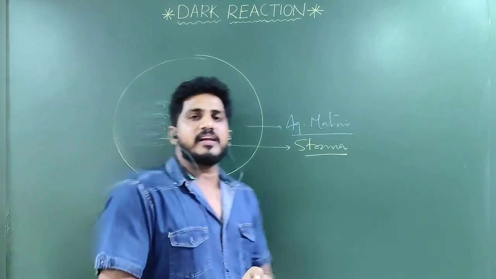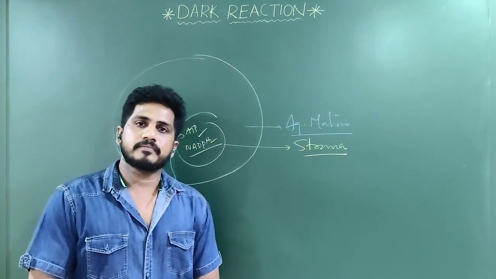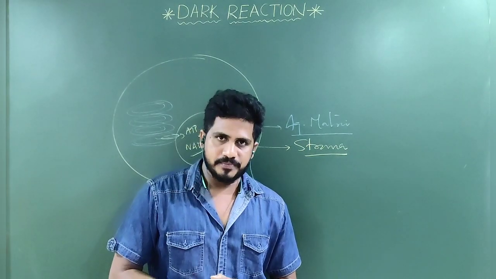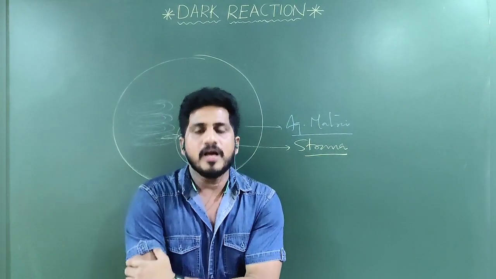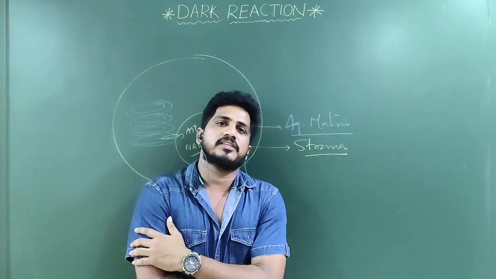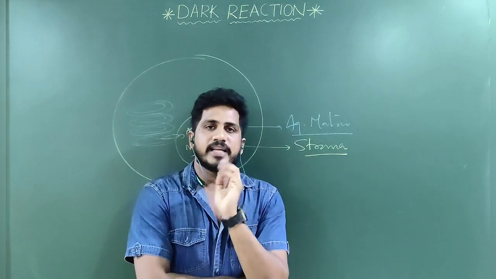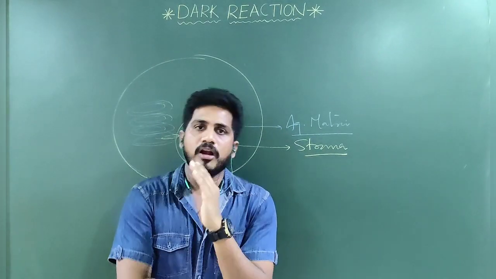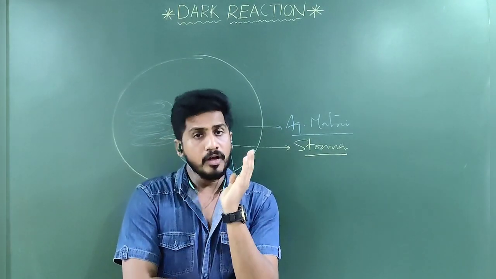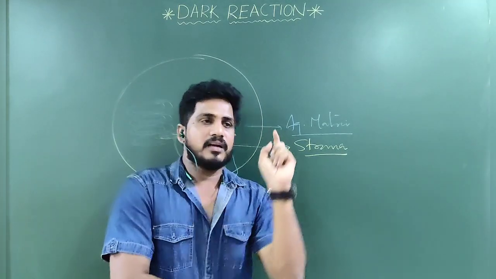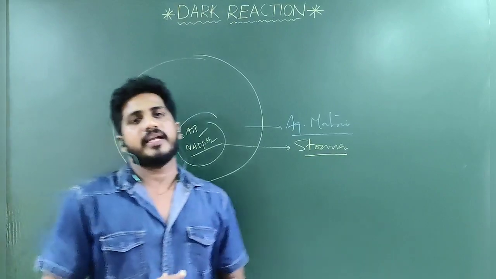The main difference between the light reaction and the dark reaction is that the light reaction completely depends upon light, whether that is 680 nm or 700 nm, no matter, it depends upon light. Without light, all those reactions cannot take place, even in the cyclic or non-cyclic, on the thylakoid membrane or lamella. But the dark reaction doesn't require light.